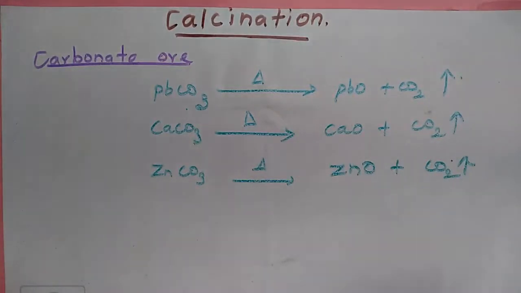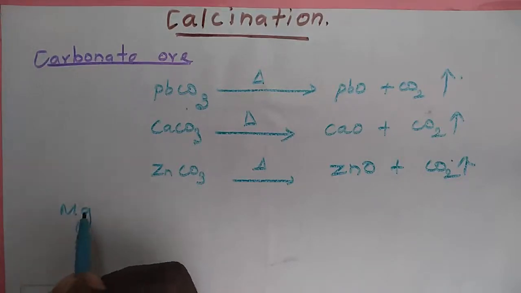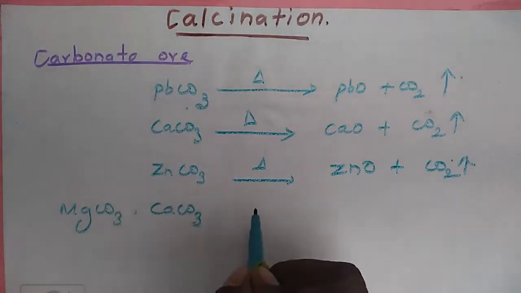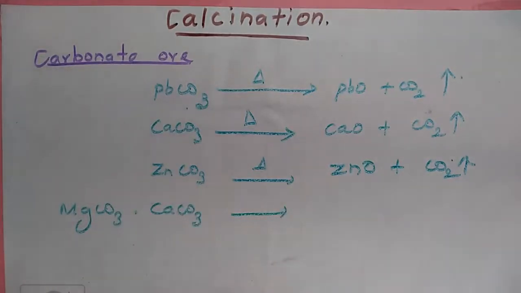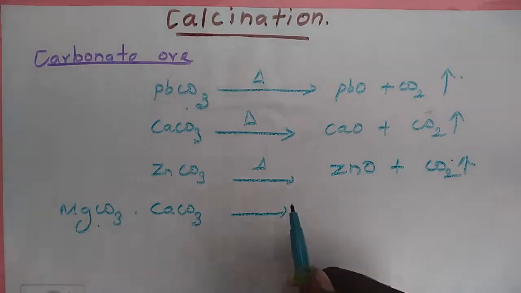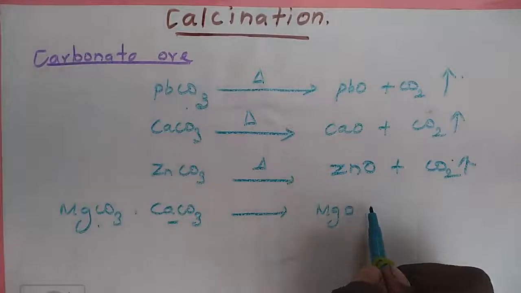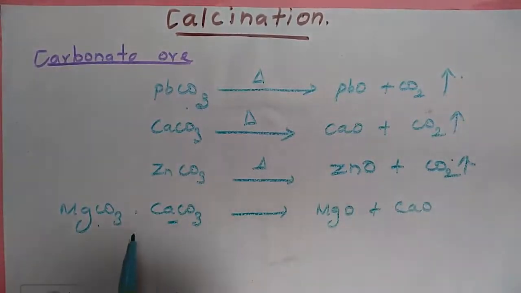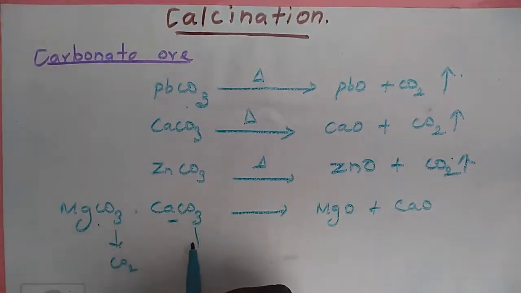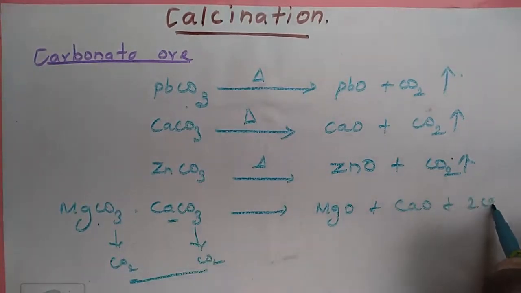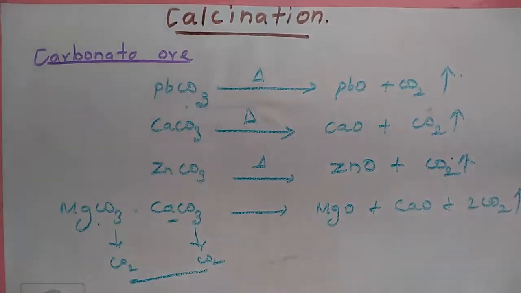Another one, a mixture of magnesium carbonate and calcium carbonate. First converts to magnesium oxide, second converts to calcium oxide, and 2 CO2 gas is expelled. It's very, very simple.